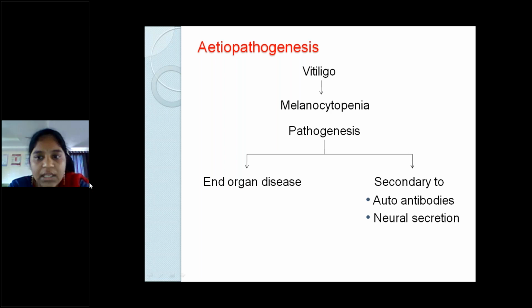In etiopathogenesis, as I told, there are many causes for vitiligo, and the exact cause is not always known. The main cause is a decrease in the number of melanocytes, that is, melanocytopenia. This can be due to end-organ disease, or primarily or secondarily due to autoantibodies or neural secretions which harm the melanocytes.